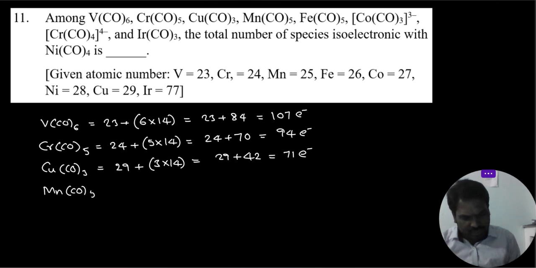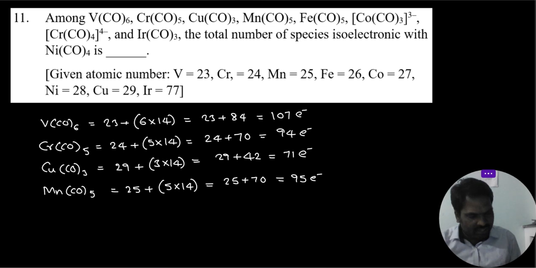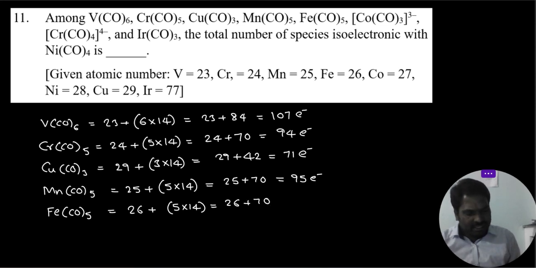Mn(CO)5: manganese atomic number 25 plus 5 into 14, that is 25 plus 70, equal to 95 electrons. Next, Fe(CO)5: iron atomic number 26, plus 5 into 14, so 26 plus 70 equals 96 electrons.